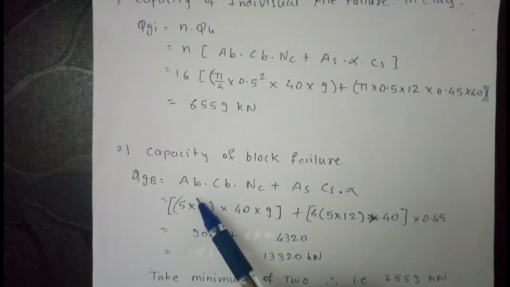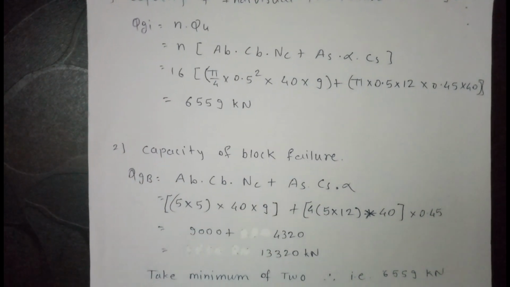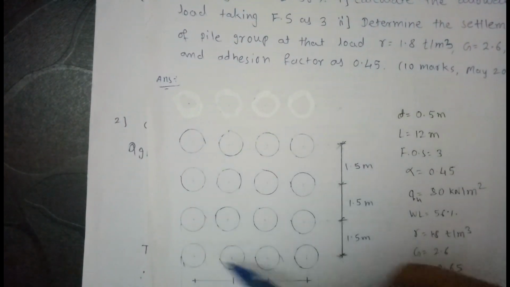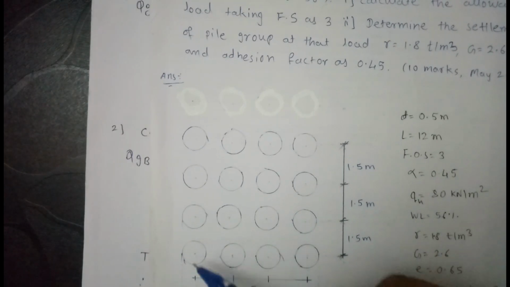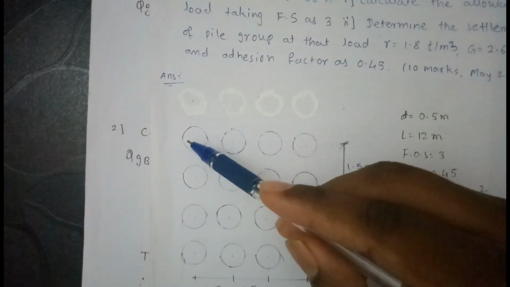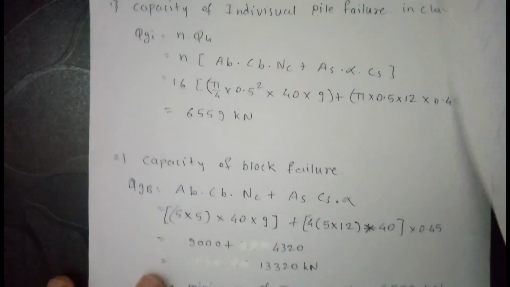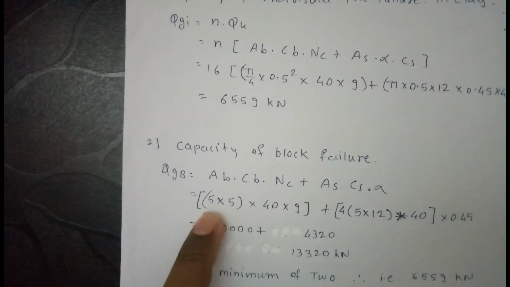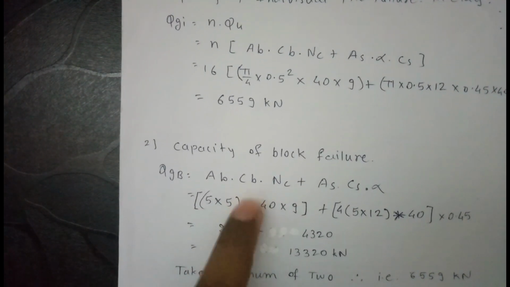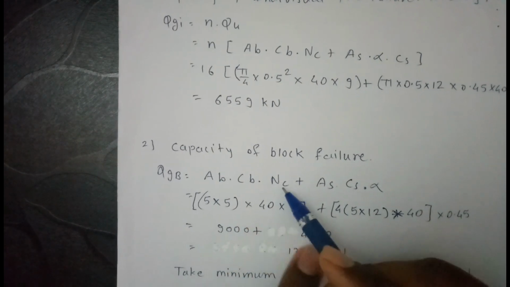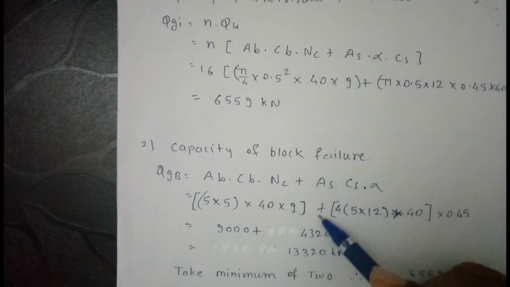So area of base, now we are considering this whole block. Previously we have considered single piles. Now this is the group of piles, and the area of this group of piles is 5 meter by 5 meter. That's why area of base is 5 by 5. Again cohesion at base is 40 and Nc we have assumed 9 plus.